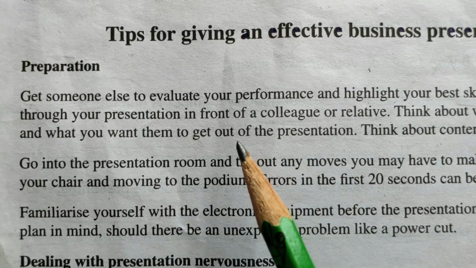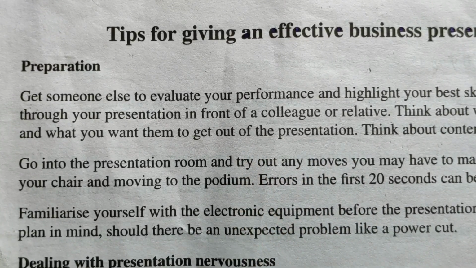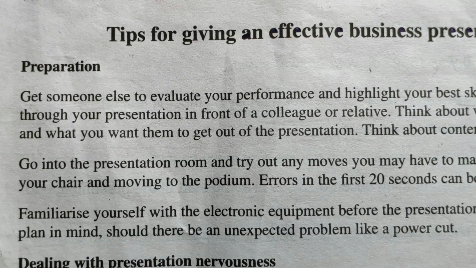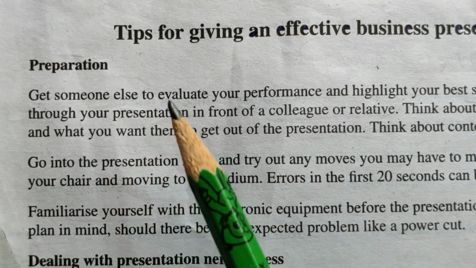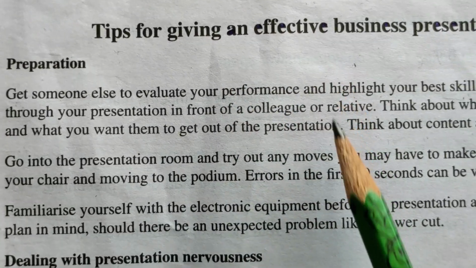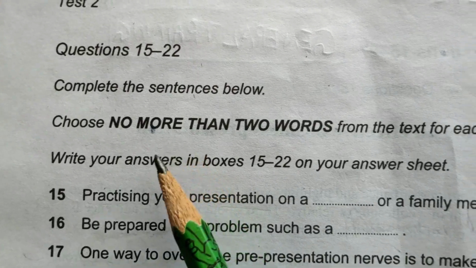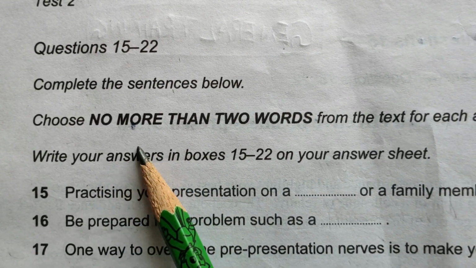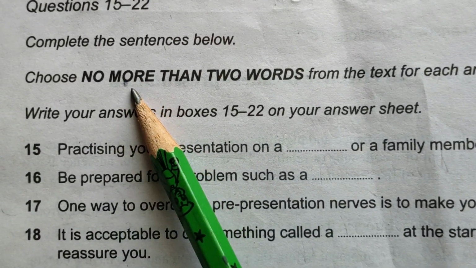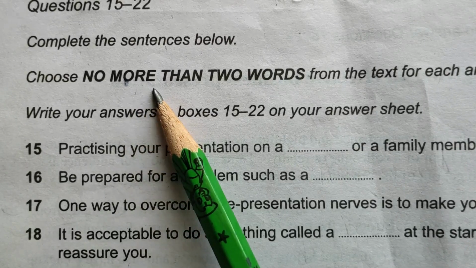The second way of attempting the IELTS reading is to look at the title of the paragraph first and then directly go to the questions and try to find the types of questions as well as the directions, which is very important.